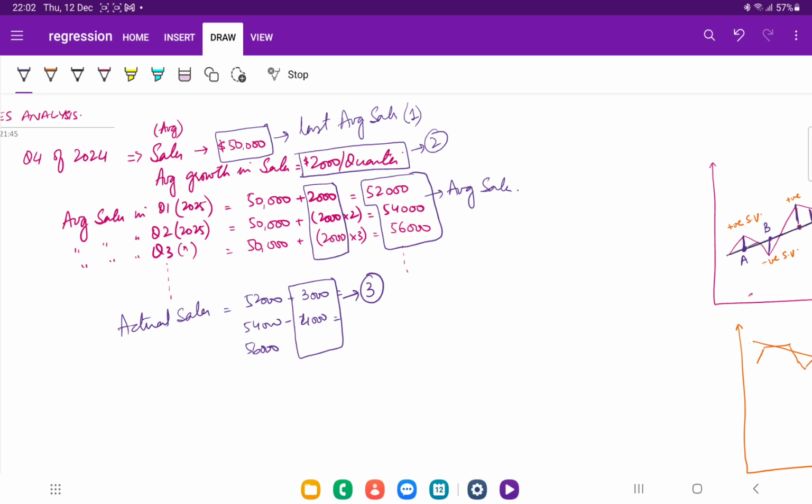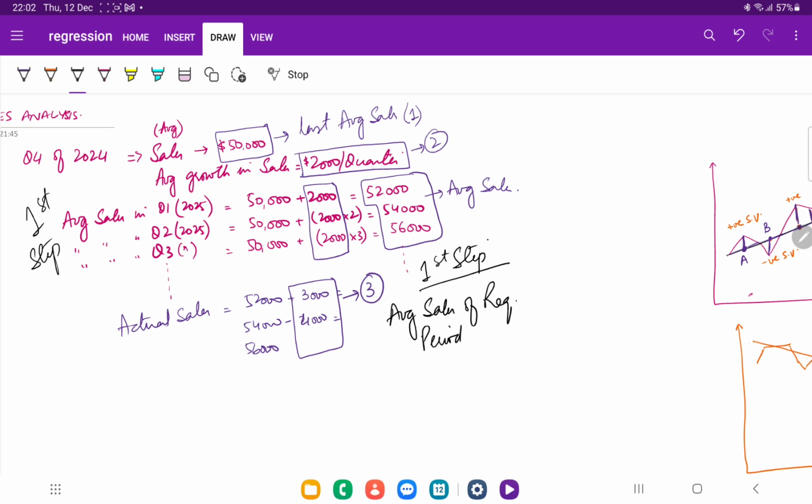If I want to make it quite simple, there are two equations. The first equation, the first step, is to calculate the average sales of the required period. And what is the average sales of the required period?